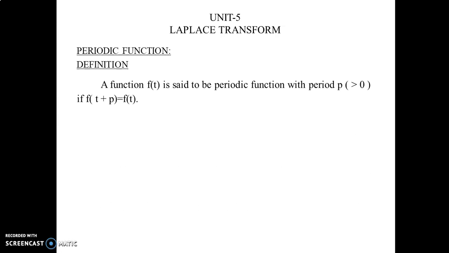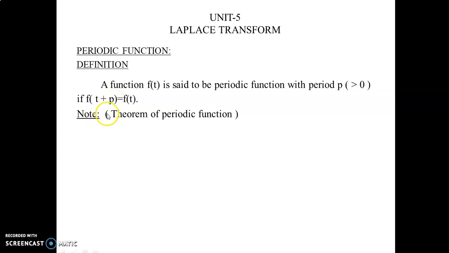Laplace transform of a periodic function. The definition of a periodic function: a function f of t is said to be a periodic function with period p if f of t plus p equals f of t. Here p is the period. The periodic function is denoted in this form: f of t plus p equals f of t. The period is p.